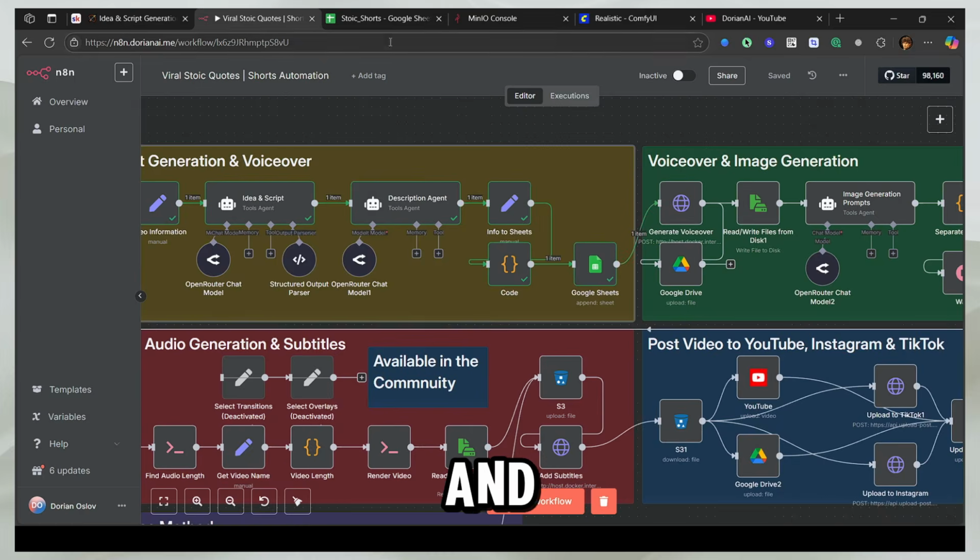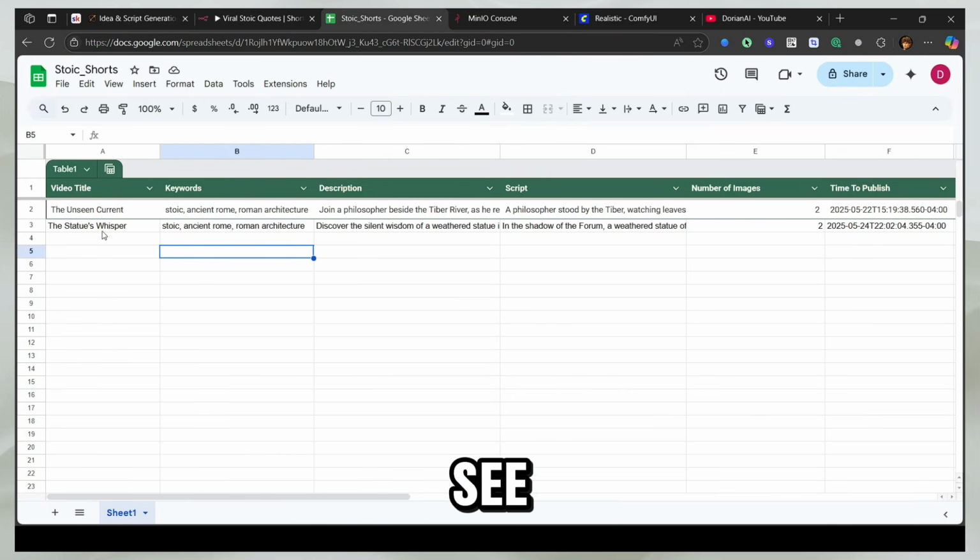So now let's head back and see our Google Sheets. So here you can see our data is created.